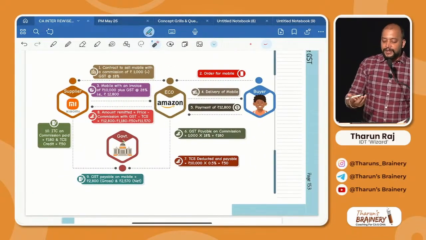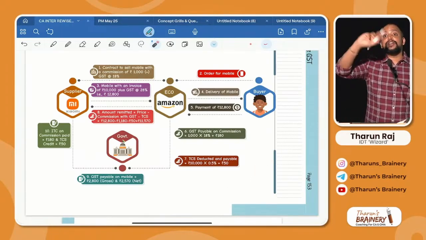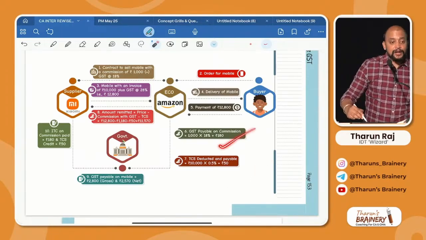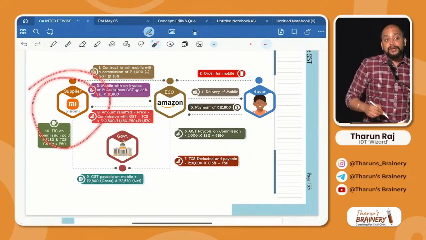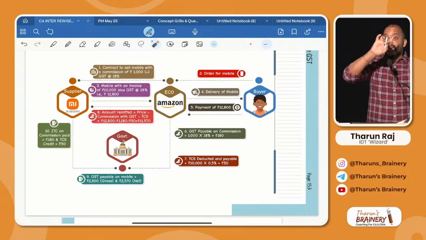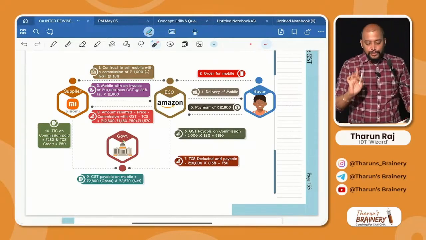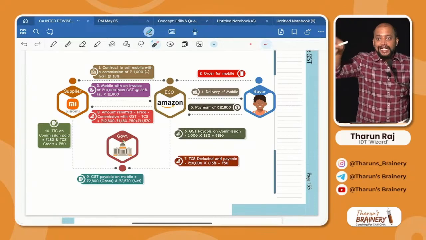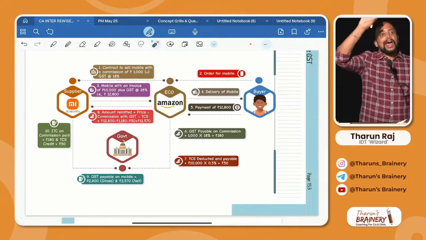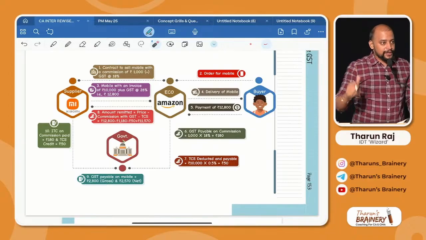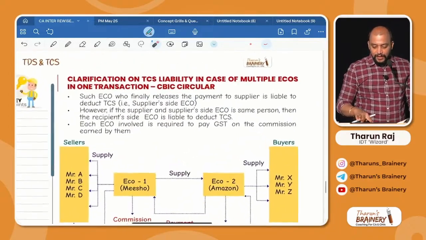Sometimes they may ask how much is the TCS. Sometimes they ask how much is the total liability of the e-commerce operator, meaning GST on commission and TCS. Sometimes they will ask how much is the liability of the supplier. Be careful, any segment can be asked in the exam. So be careful with respect to how the entire system works. Accordingly, read the question and arrive at the answer. Got it? Now look into the next page.